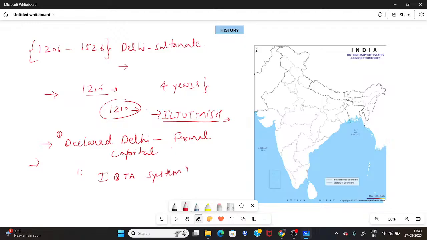The Ikta system. Now there are certain properties and features attached to this particular Ikta system, and we are going to see how exactly this system was a little bit ahead of its time and how it managed to provide the structure under Iltutmish to his whole Sultanate. Now, let's see.